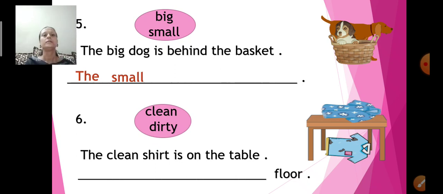Small dog. The small dog is in the basket. The small dog is in the basket.